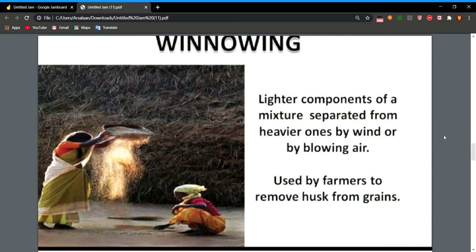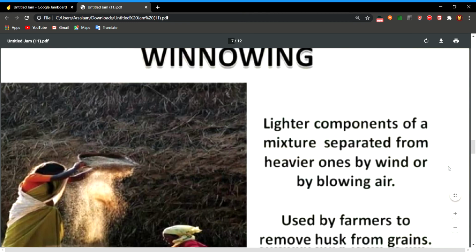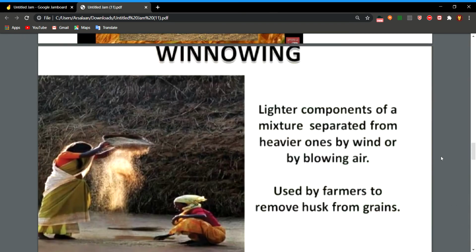To understand the process of winnowing, you can do a simple activity. For this simple activity, you take a flat plate, some wheat grains on it, and mix it with some tiny bits of paper or old newspaper. Then what you do? Spread a sheet of newspaper on the floor. Take some wheat grains mixed with the tiny bits of paper in a plate. Stand on a chair and allow the mixture of wheat grain and tiny bits of paper to fall from a certain height by shaking the plate continuously.